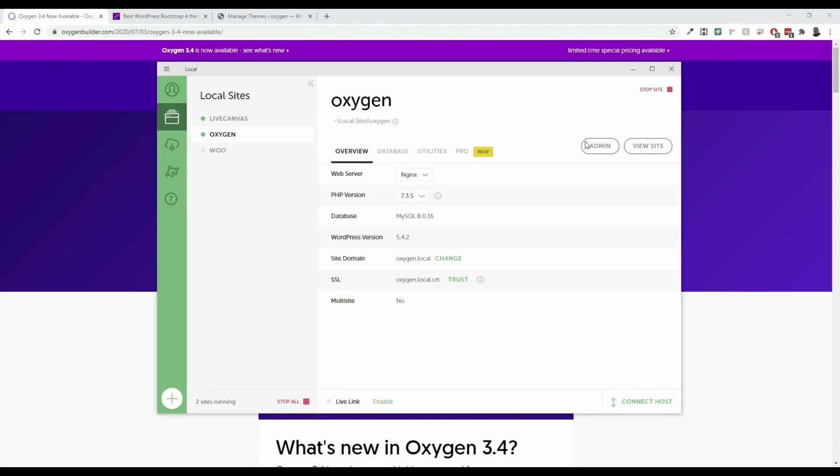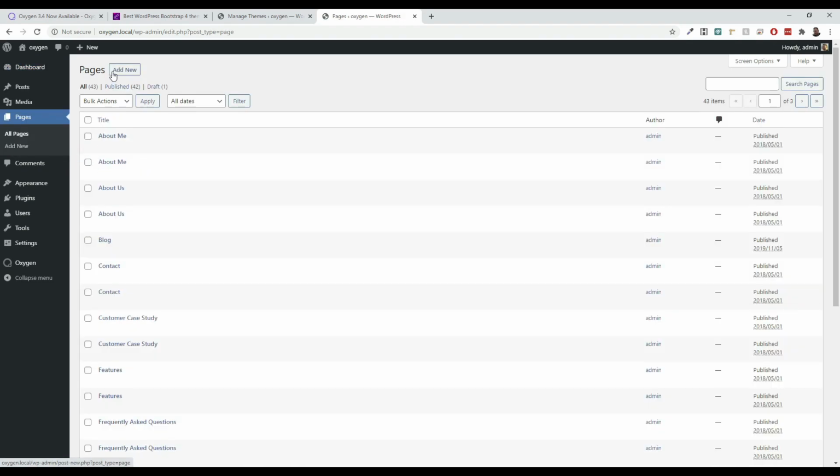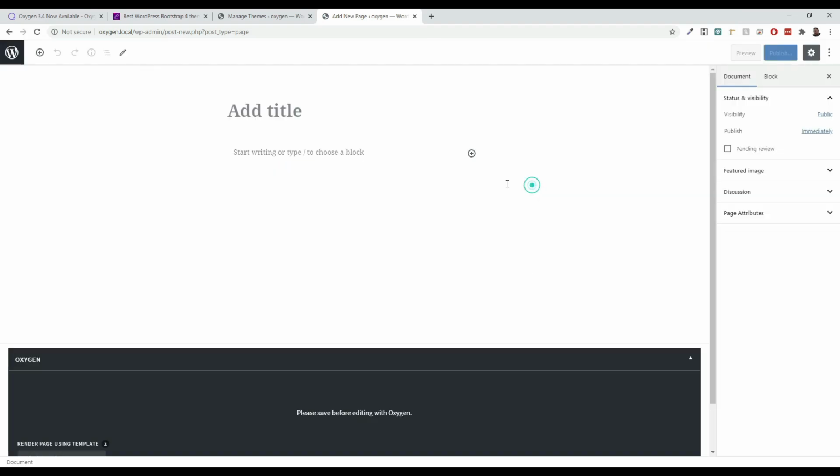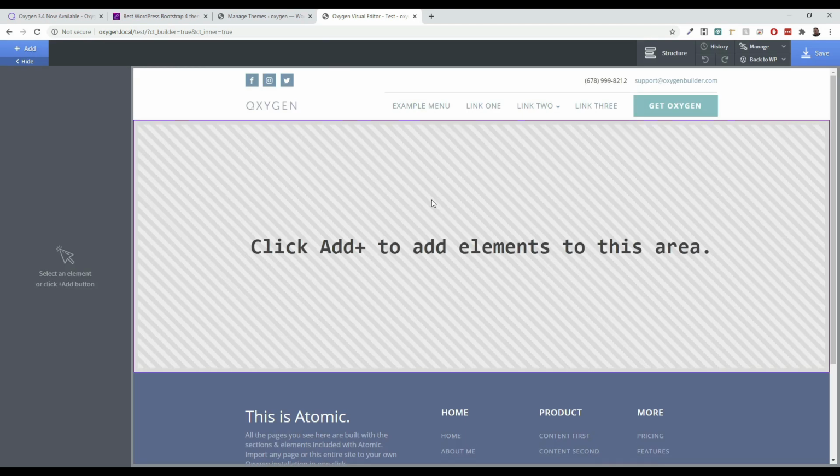If we look at this site and go through and look at a page, let's add a new page. Forgive that, those are all the pages that I was including. Let's just say test page. We're going to publish it because you have to publish first. And we go into Oxygen. I want to compare these just so you can see the difference between them, because there is quite a big difference.